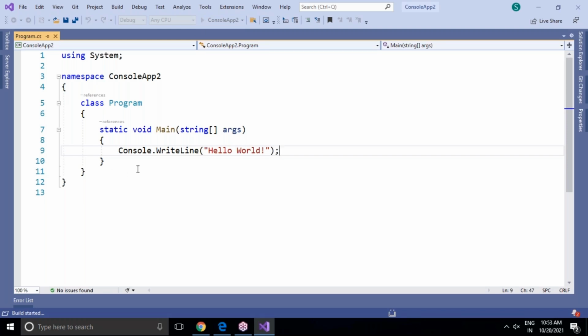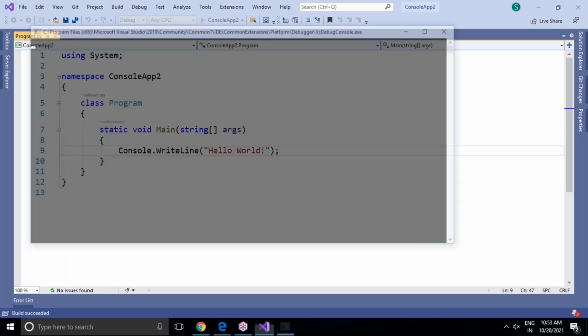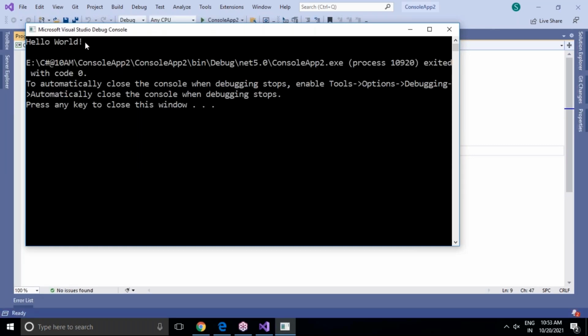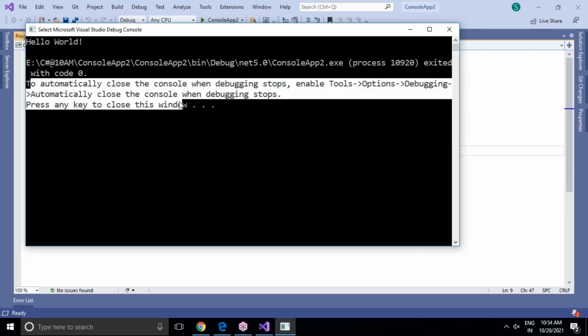program here. But there is no console.read method to keep our screen staying. When I use the .NET Framework software, I have to compulsorily use a console.read statement to keep the output screen, but here it is not required. Automatically, you will get an output here with the built-in text. Now you can see the hello world program is running. This automatically closes the console while debugging the application.